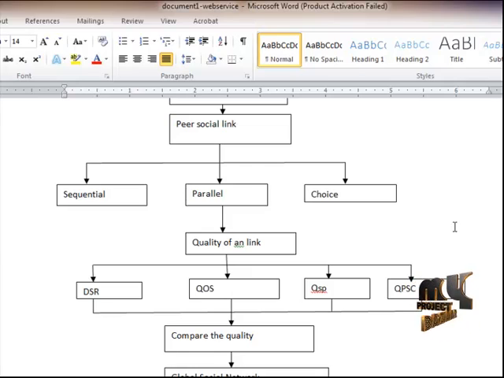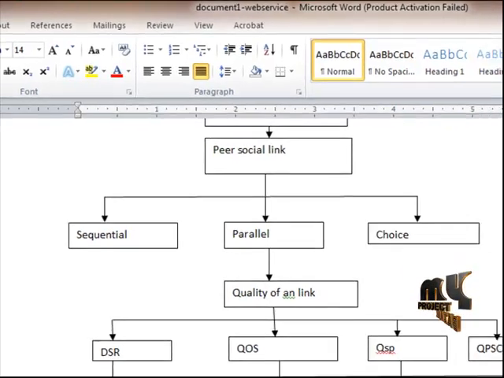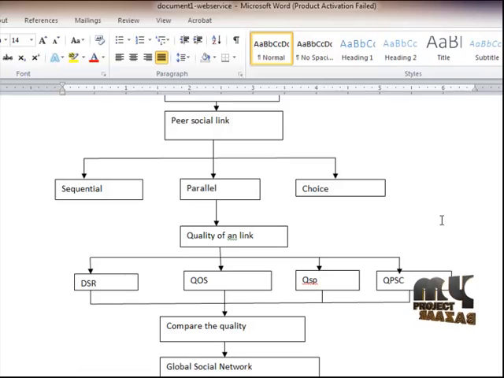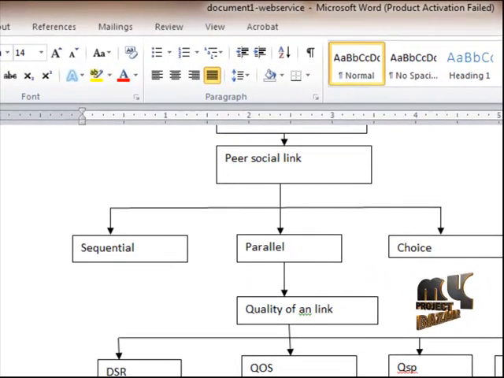DSR, dependency satisfaction rate, will reduce the cost of data mediation. QoS preference will ensure price and response time for each quality. QSP, sociality preference, will check whether the data exchanges are matched perfectly or not. QPSC, preferential service connectivity, will ensure the quality of the social link by ensuring the well-known and popular services with high connectivity, so that they have a high probability of being recruited by the well-known services. Finally, we compare the qualities and frame the global social network.